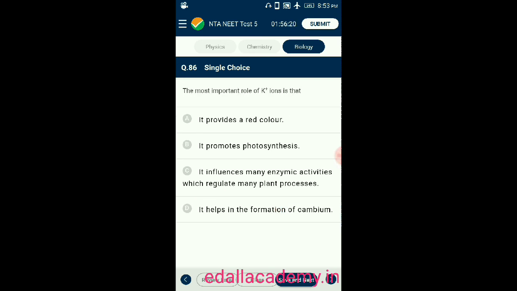Question number 86. The most important role of K plus ion is that option A it provides a red color, option B it promotes photosynthesis, option C it influences many enzymatic activities which regulate many plant processes, option D it helps the formation of cambium. So the correct answer is it influences many enzymatic activities which regulate many plant processes. K plus ions influence many enzyme activities which regulate many plant processes. That is the correct answer for this question. So the correct option is C.